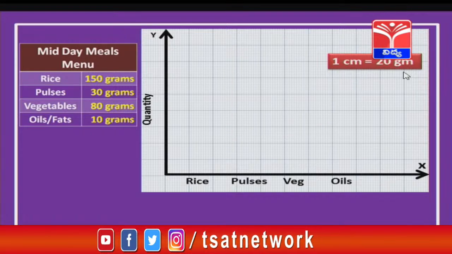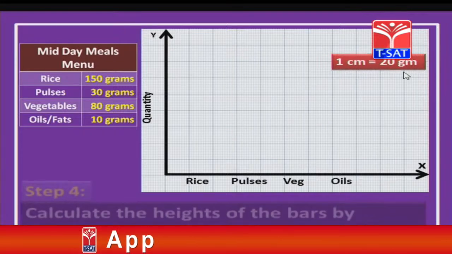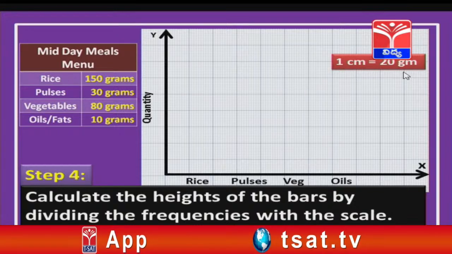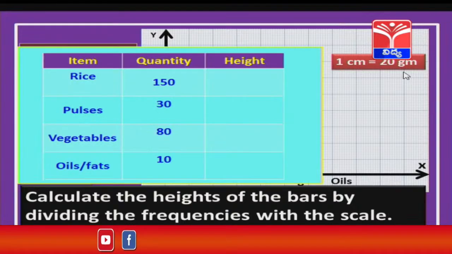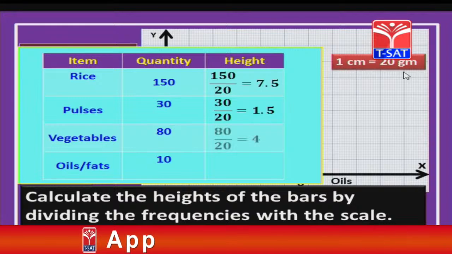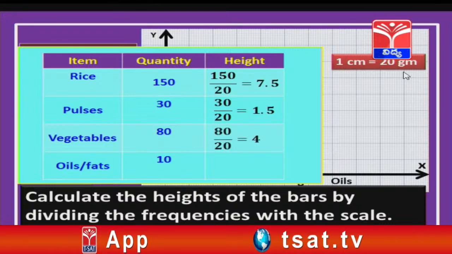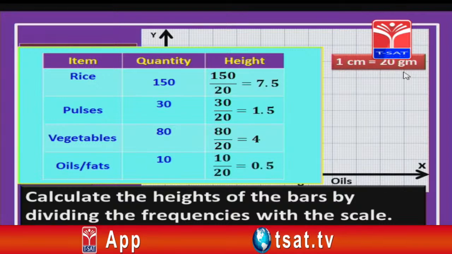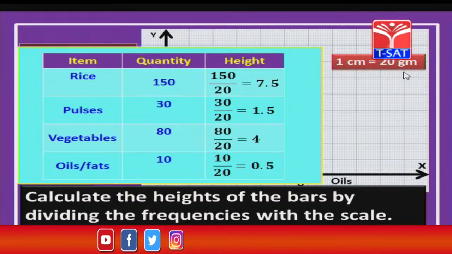Now, let us calculate the heights of these bars by dividing the frequencies by the scale. Let us find out the height. For the first one, we divide 150 by 20, we get 7.5, and the next one, 30 by 20, is 1.5. The third one, vegetables, is 80 by 20, which is 4, and the last one, 10 by 20, gives 0.5. Now, these are the heights of the bars, children.